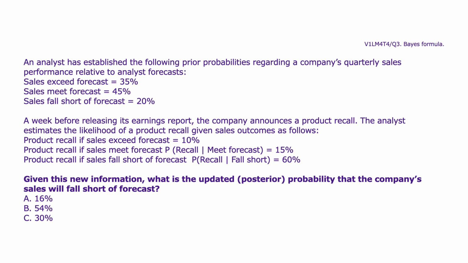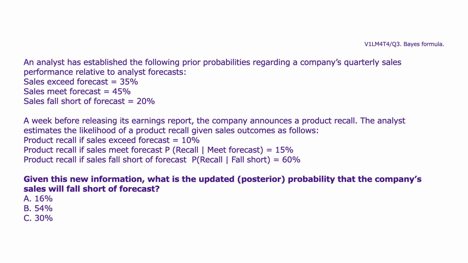An analyst has established the following prior probabilities regarding a company's quarterly sales performance relative to analyst forecasts. Sales exceed forecast equals 35%. Sales meet forecast equals 45%. Sales fall short of forecast equals 20%. A week before releasing its earnings report, the company announces a product recall. The analyst estimates the likelihood of a product recall, given sales outcomes, as follows.